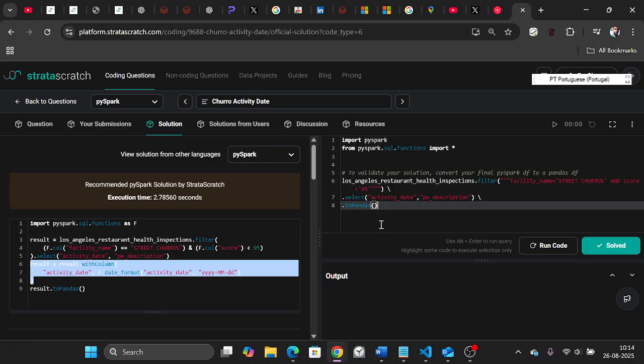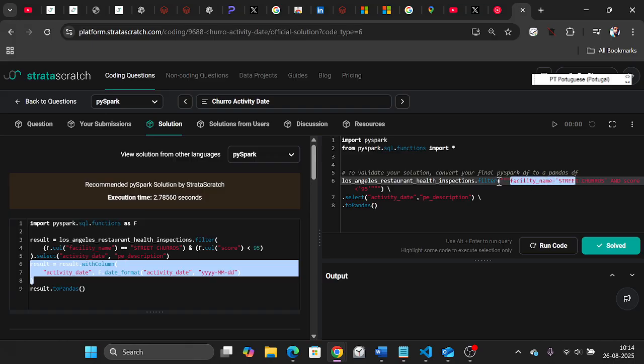Now I have gone through some documentation and I found that it's kind of SQL. If you have worked in Databricks or fully distributed mode, when you put these three inverted commas, it's like SQL. You can write multiple lines together. So I use the same things, the facility name.